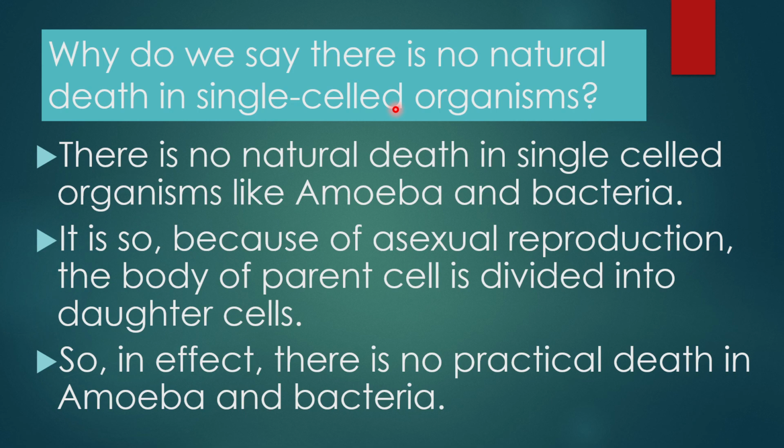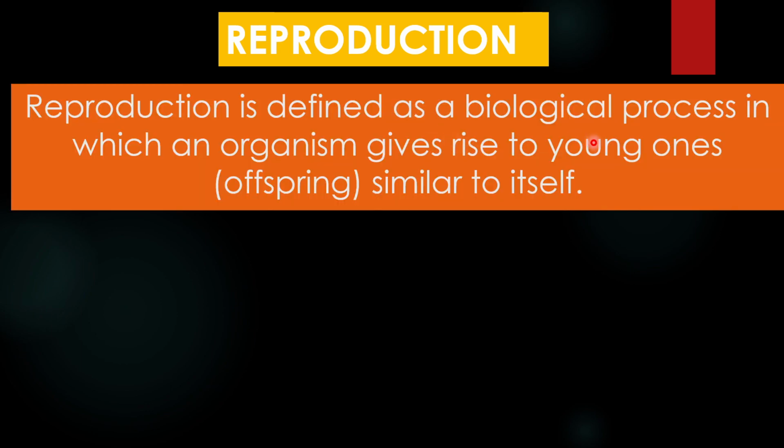Okay, so other than single-celled organisms, there's death for every other organism. Everyone dies, but still there is life on the earth. Why is that? That is because of reproduction. Now, how do you define reproduction? Reproduction is a biological process in which an organism, a human, a dog, a whale, something, is going to give rise to young ones which are similar to itself.